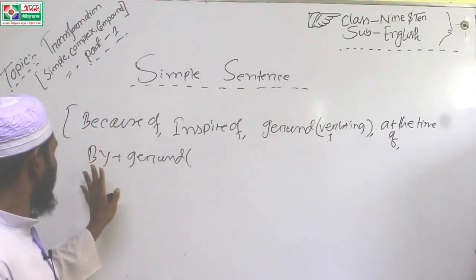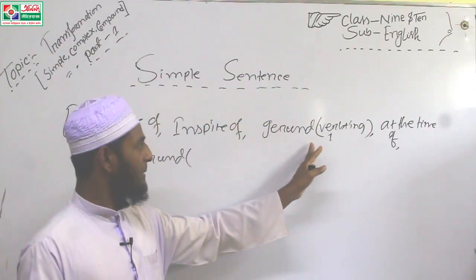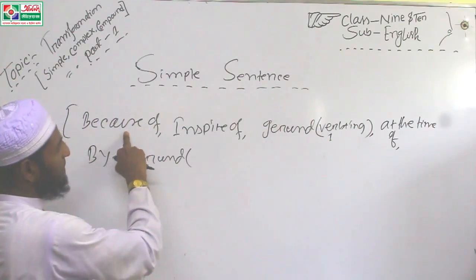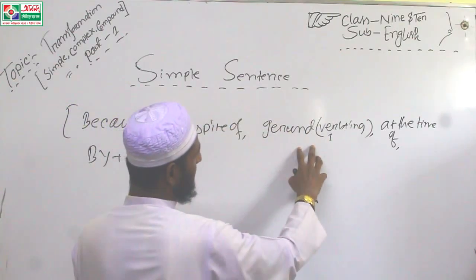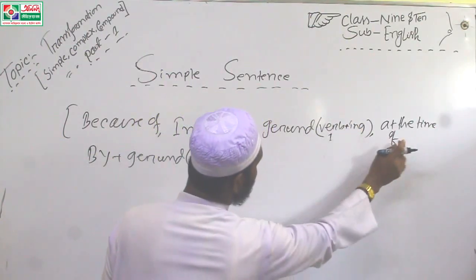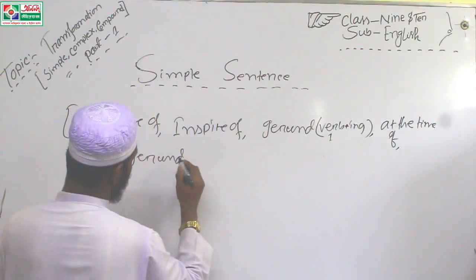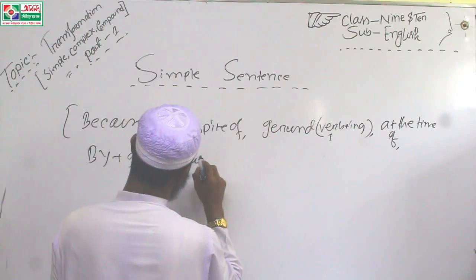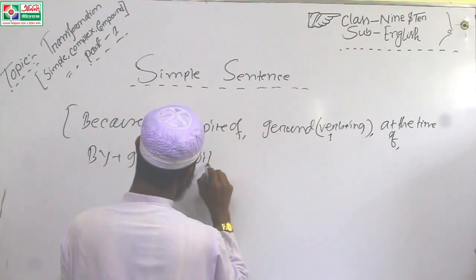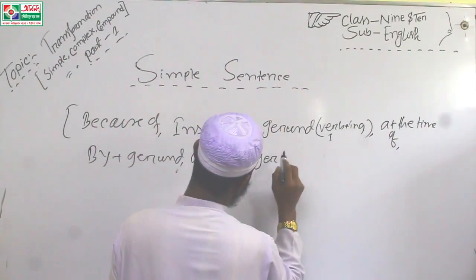So: because of, in spite of, gerund, that means verb plus ing, at the time of, and by plus gerund. Okay, or without plus gerund.